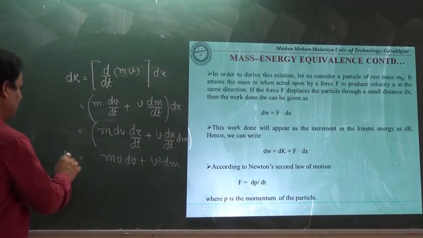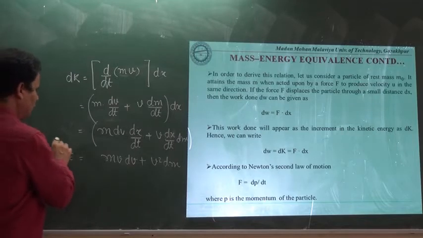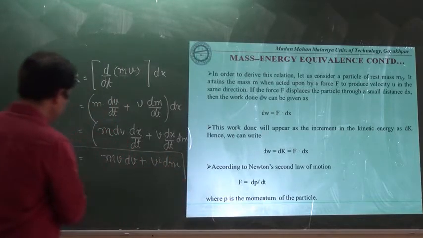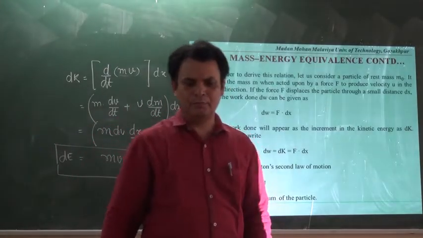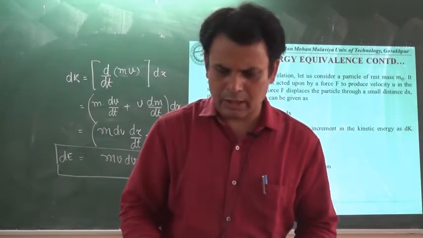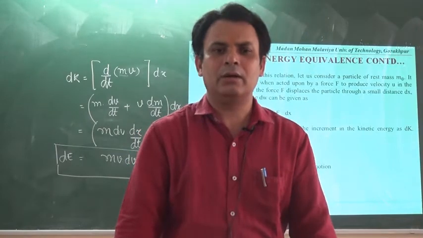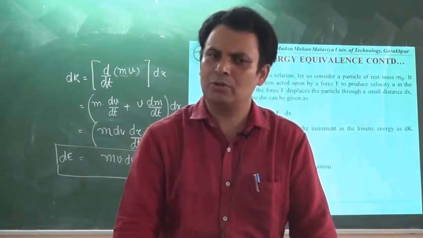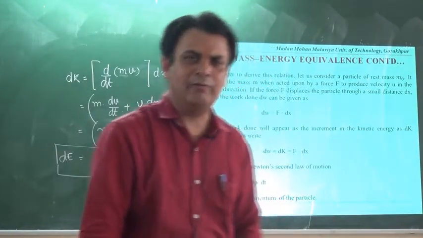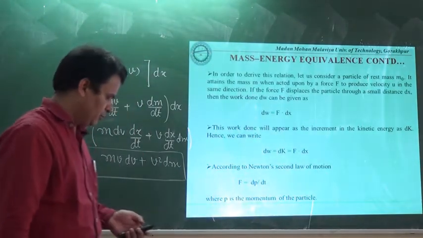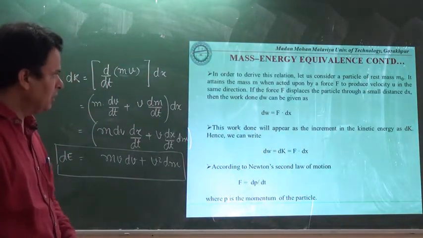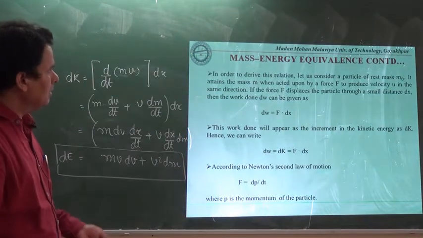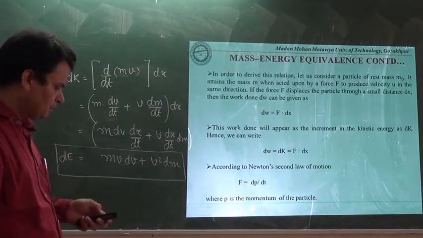This will be the value of dK that we have obtained due to the variation of mass, due to the consideration that the mass of a body no longer remains constant. It will vary with respect to its velocity. How the velocity is changing, according to that it will change.